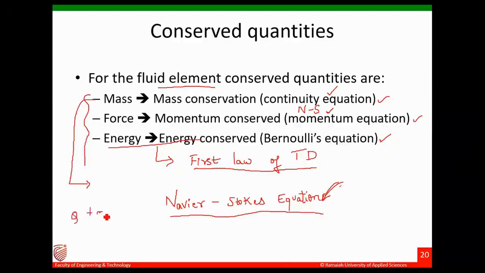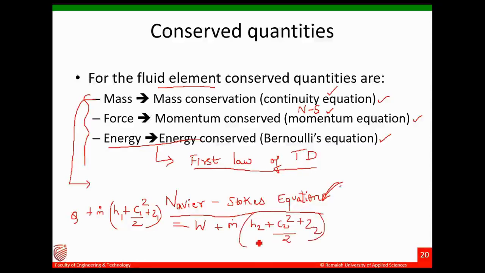Q plus m dot into H plus C1 square by 2 plus Z is equal to W plus m dot into H2 plus C2 square by 2 plus Z2, where this is enthalpy, this is velocity, and this is the potential head.